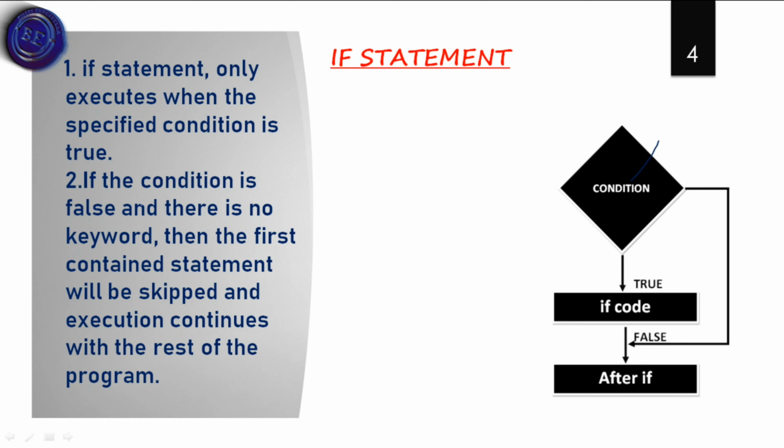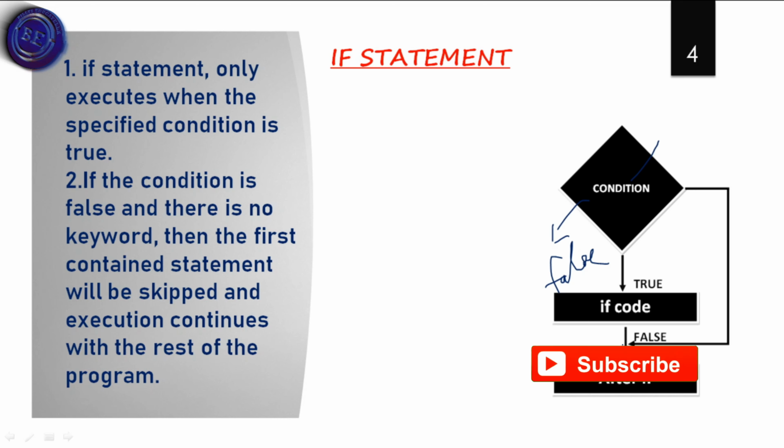So if the condition is false and there is no else keyword, then the contained statement will be skipped, because there is no need of printing the data, and execution continues with the rest of the program.